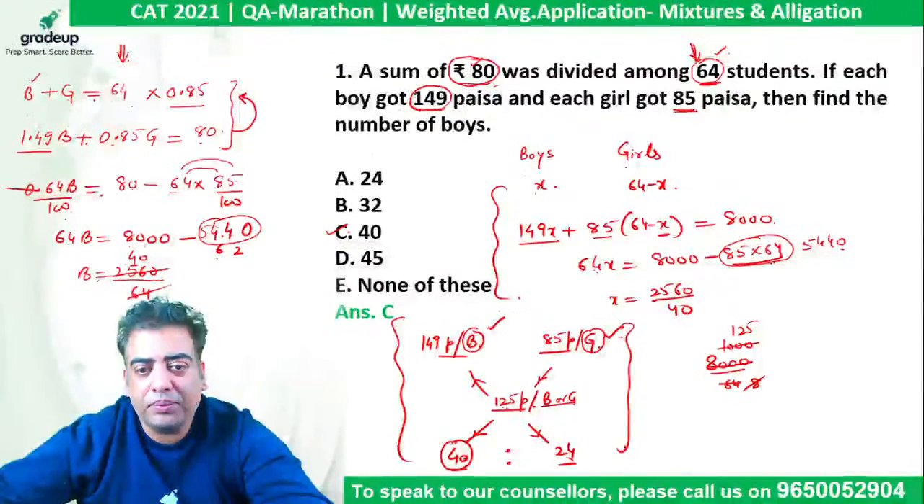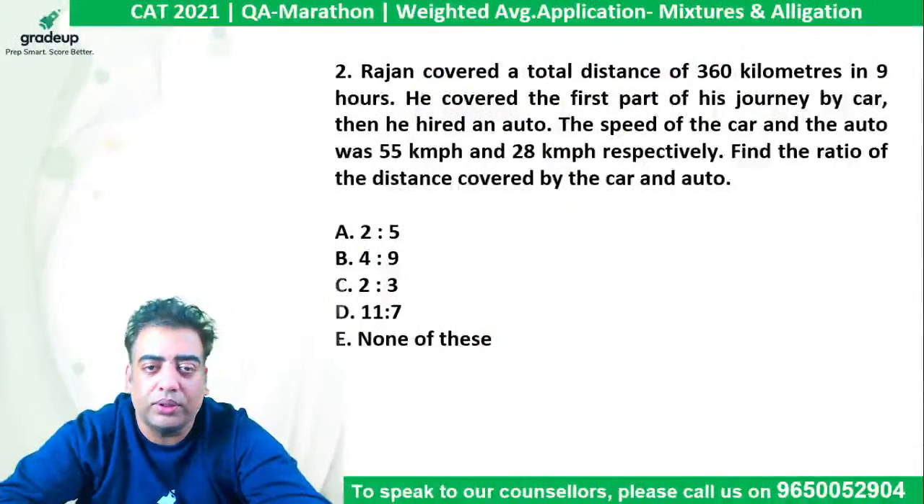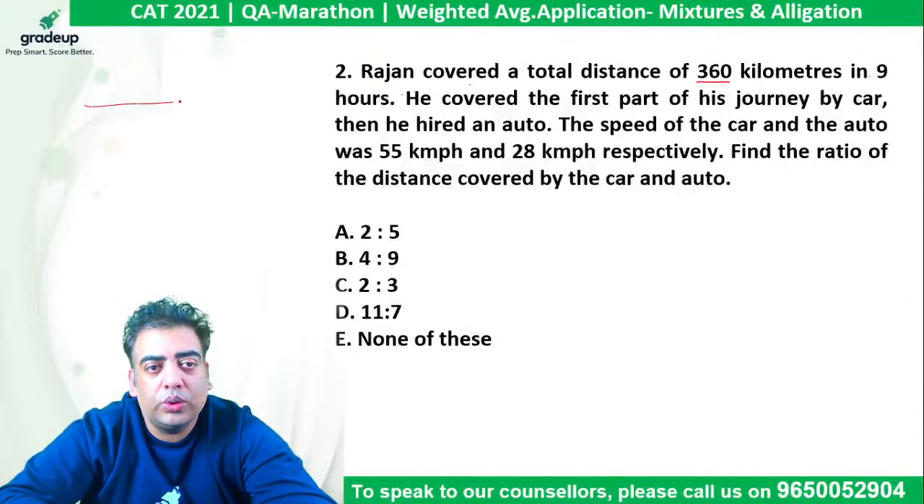So the question can be solved in many ways. Please keep that in mind. That's why I'm discussing all the possibilities. In the second, it says Rajan covered a total distance of 360 km in 9 hours. So a distance of 360 km is covered in 9 hours.